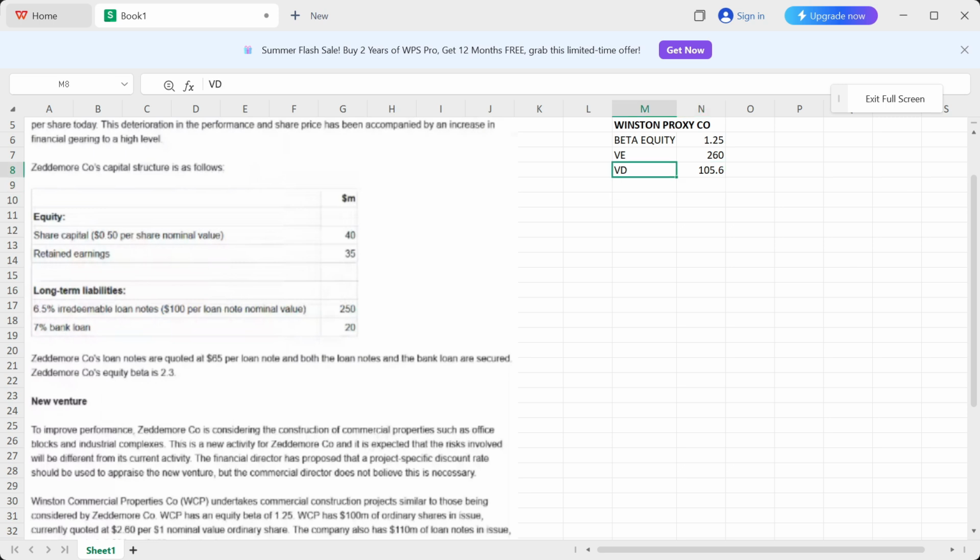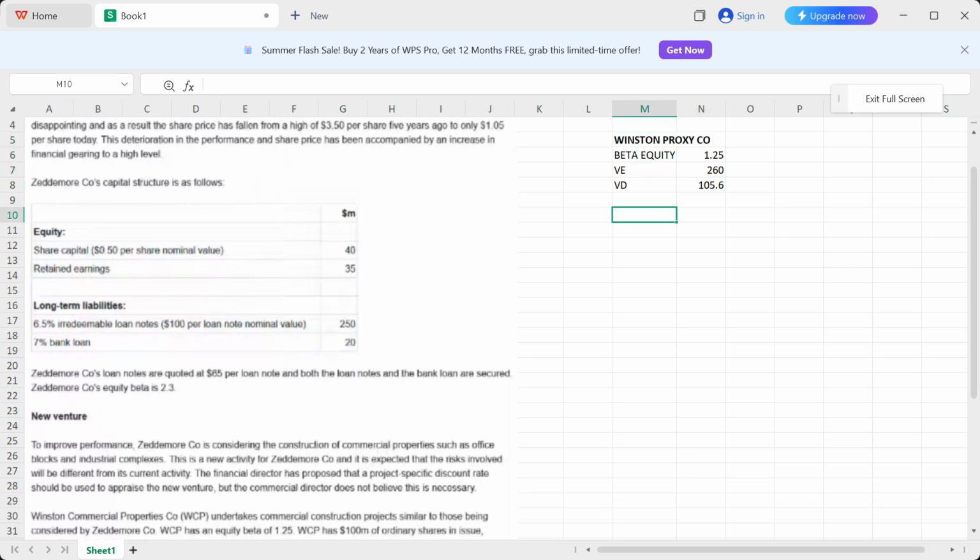And now what I'm going to do after having all this information is work the de-gearing, right? I'm going to start with the de-gearing. All right. So de-gearing, you guys know what do we need for de-gearing? We need VE, which you guys can see I have already calculated at top, right?